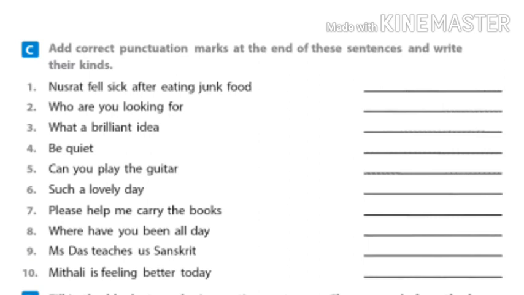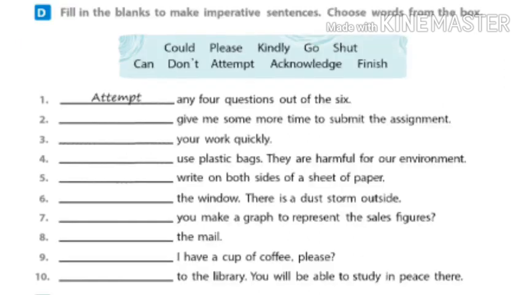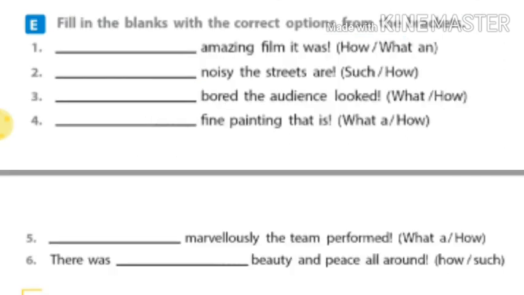Next one is given in page number 6. C. Add correct punctuation marks at the end of these sentences and write their kinds. So whether it is declarative or interrogative, you have to mention that. D. Fill in the blanks to make imperative sentences. Choose words from the box. So in the box, some words are given, you have to choose from there. E. Fill in the blanks with the correct options from the bracket.